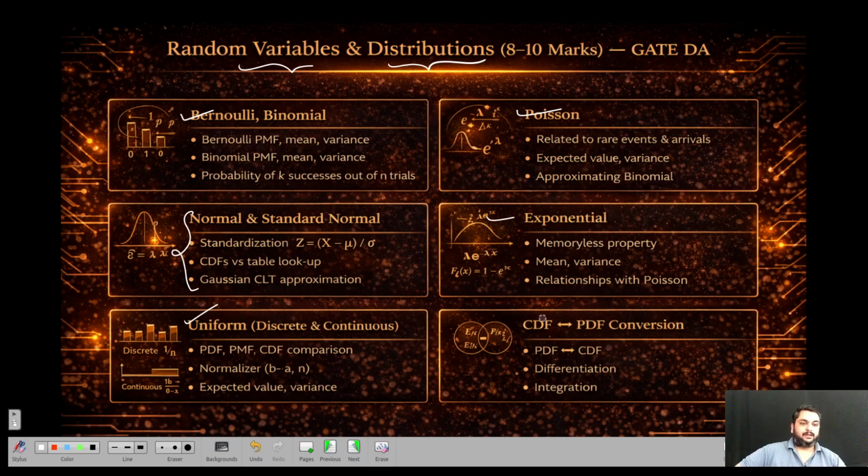They may also ask the conversion between CDF, that is cumulative distribution function, and probability distribution function. I have already given many derived simple formulas, the end results, for discrete and continuous together. I have given some 20-plus derivations, just the end results. For example, when you are given P of X greater than 5 for discrete, how should I write this? How should I simplify this? So just go through my video lectures once again.